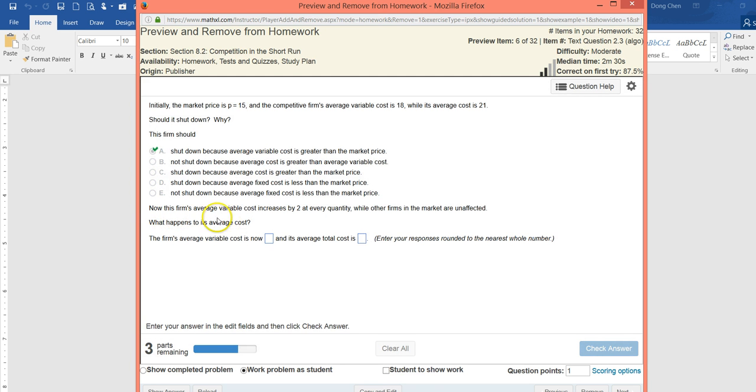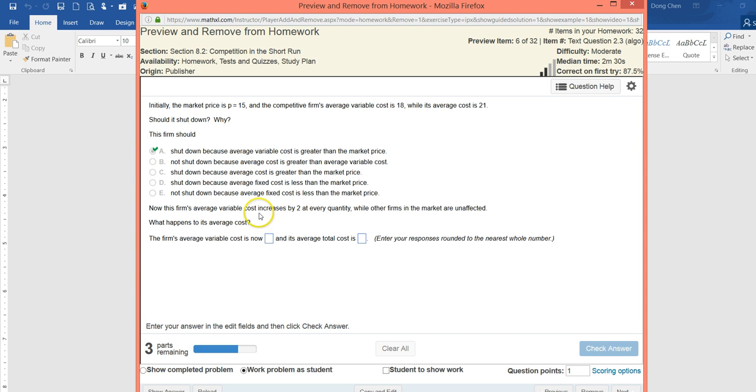Now this firm's average variable cost increases by 2 at every quantity, while other firms in the market are unaffected. Even before the increase in the average variable cost, the firm should already shut down. Now the average variable cost increases further, so without any calculation, we should immediately know that the firm should continue to shut down. But that's not the first question being asked. The first question is what the firm's average variable cost is now.